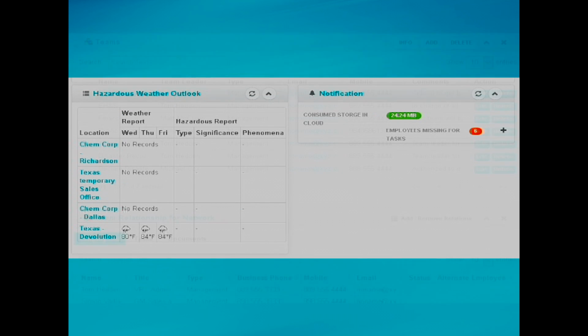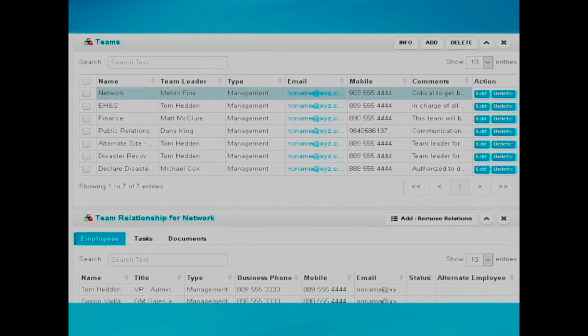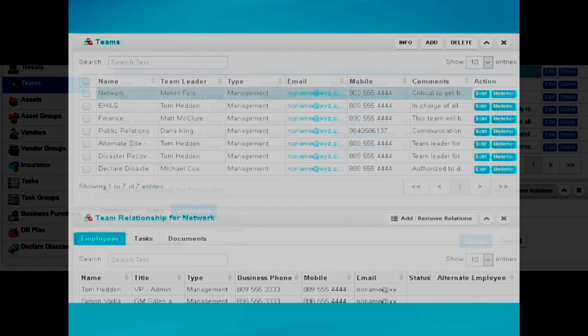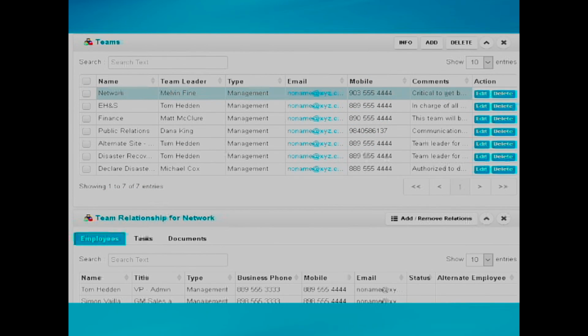Here you will be able to assign team members, where you will be able to select the staff member you desire in order to assemble a team that best suits your business's need whenever needed, what tasks they are to perform, and any documents that you may want your established team members to keep handy.